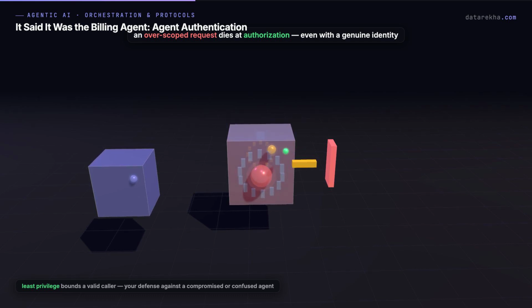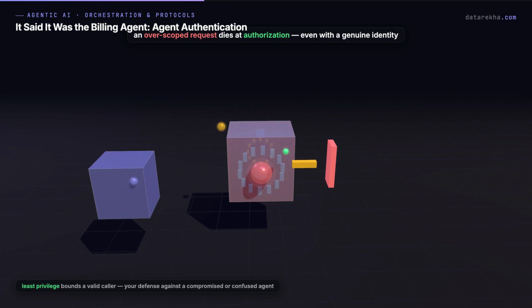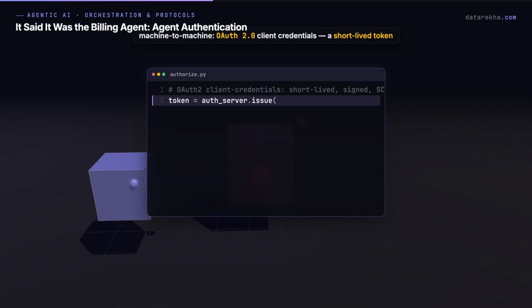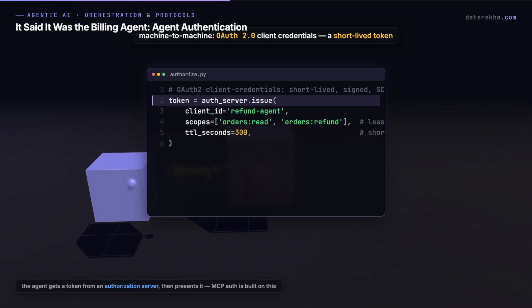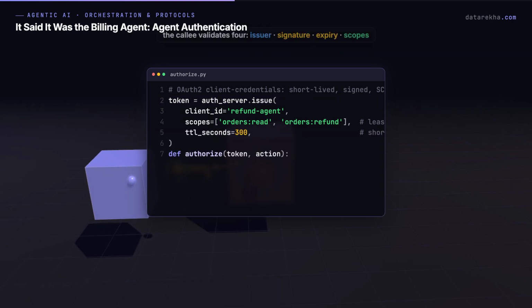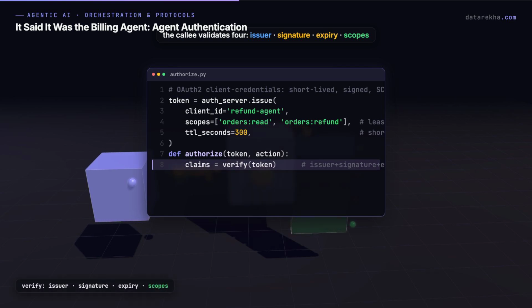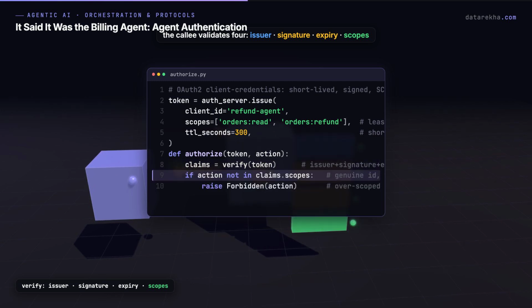So how does the authentication actually work? You don't invent crypto, you use established machine-to-machine auth. The standard is OAuth 2.0 client credentials. The calling agent gets a short-lived access token from an authorization server and presents it. The callee then validates four things: the issuer, the signature, the expiry, and the scopes. MCP's own authorization spec is built on OAuth and OIDC.